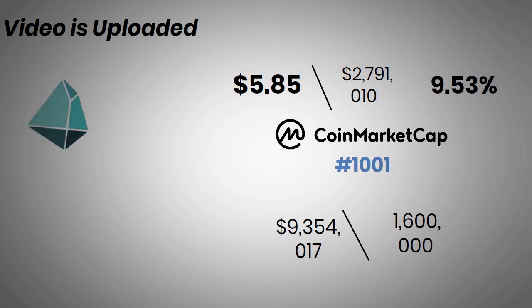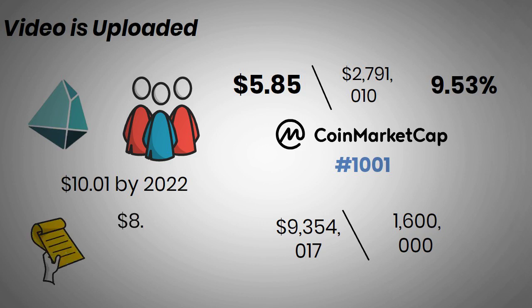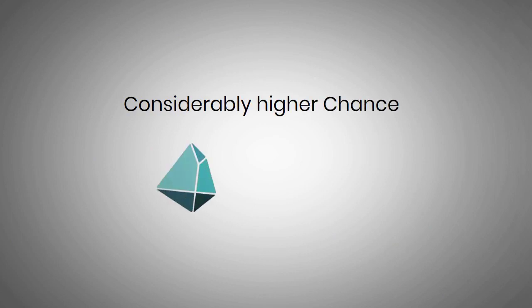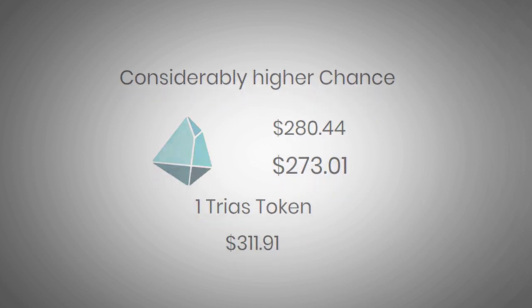Trias Token's present price range might interest many traders, and because of this, Trias can reach $10.01 by 2022 with substantial cooperation with financial institutions if the following requirements are satisfied. With an average price of $8.65 for 2022, it can beat the latest price trend to reach new highs. The price tag line can vary as the crypto market can see another bullish trend on its way to 2022. There is a considerably higher chance that the price of Trias Token will increase to $280.44 in 10 years. The value of one Trias Token can surpass a minimum fee of $273.01 and a maximum price of $311.91 within the next 8 to 10 years.